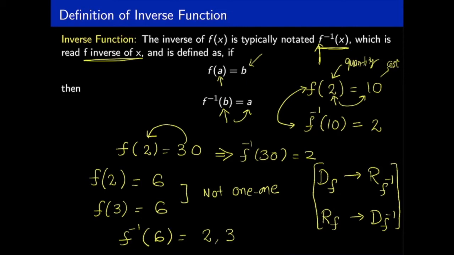So you can only define an inverse if there is a one-to-one correspondence, meaning each different input must have a different output.